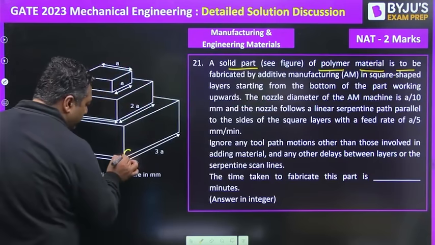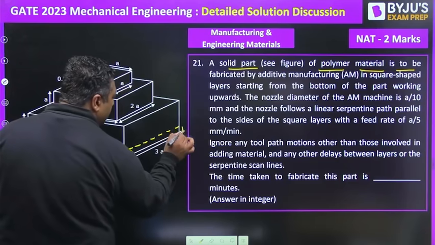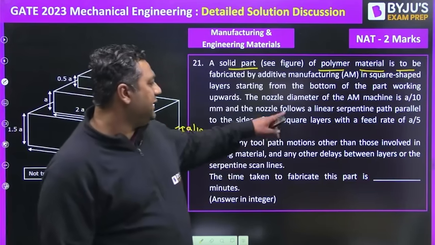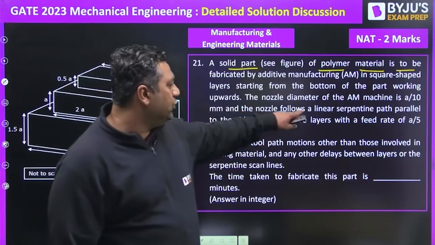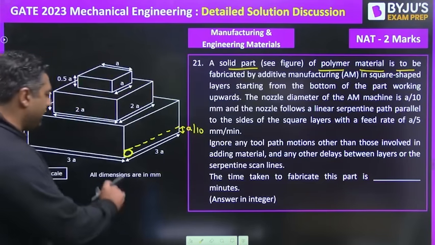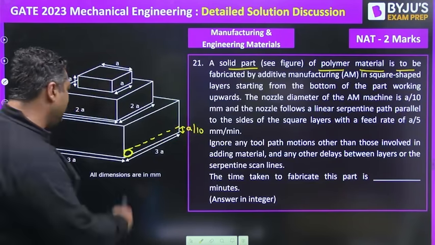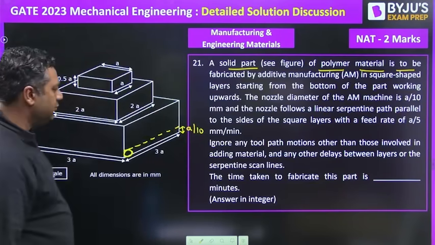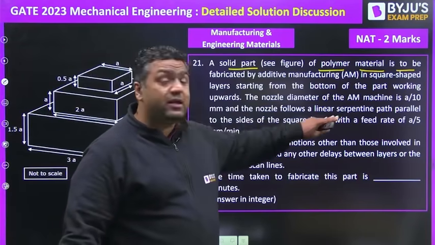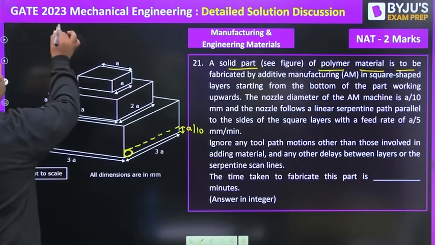So there is a nozzle, and its size is given as A by 10. The nozzle follows a linear serpentine path parallel to the sides, so it cuts the material linearly, going along one axis and then the y-axis both ways, with a feed rate of A by 5. So the feed rate is given as A by 5.